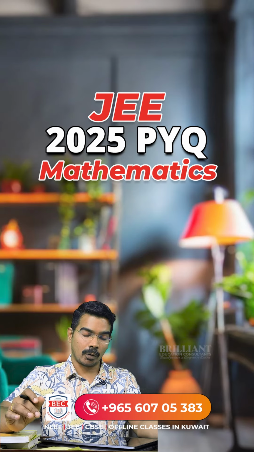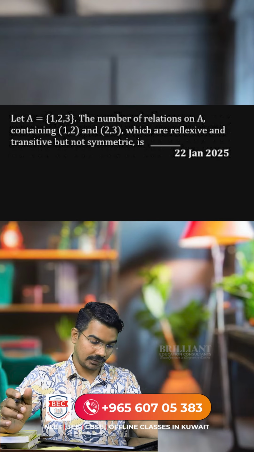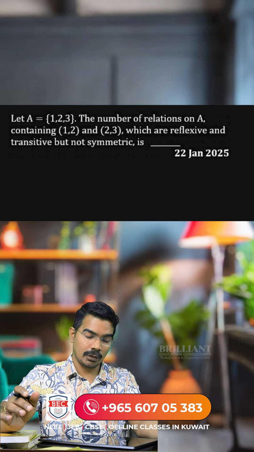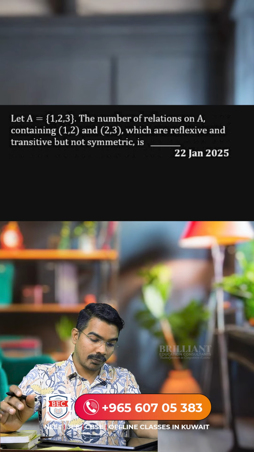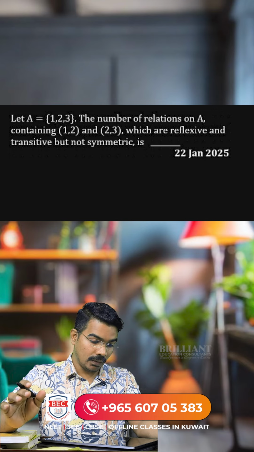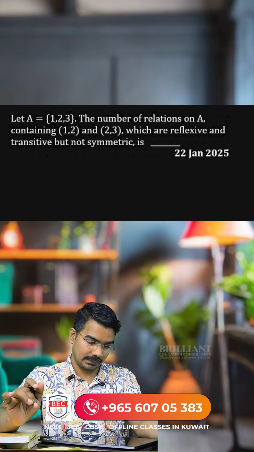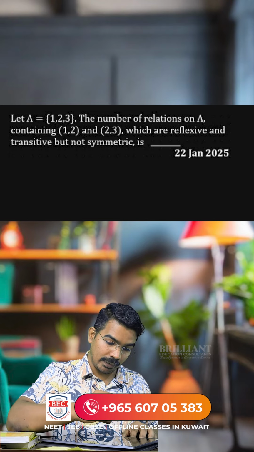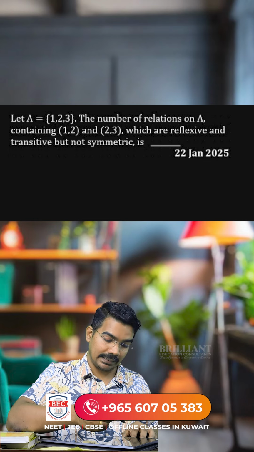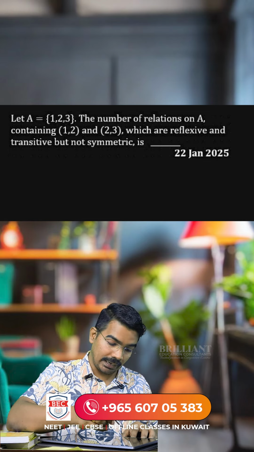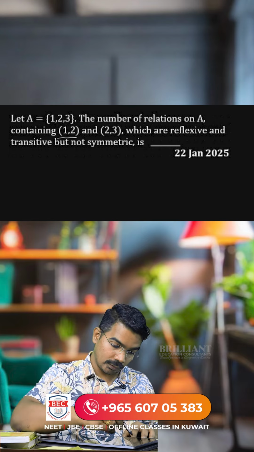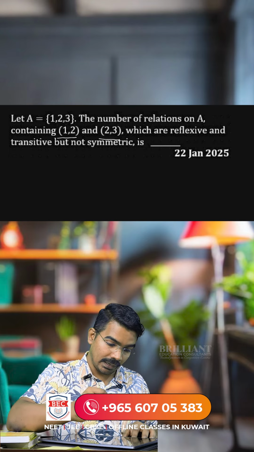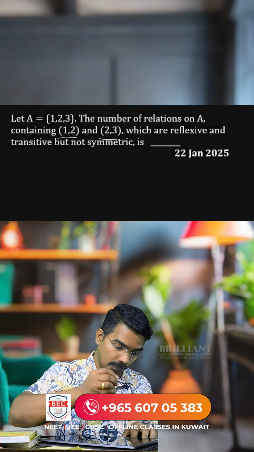Today we are going to solve a problem which comes under sets and relations. So the question is, let A be the set {1, 2, 3}. The number of relations on A containing (1, 2) and (2, 3) which are reflexive and transitive but not symmetric is. So the conditions are given: how many relations are possible on set A? It should contain (1, 2), (2, 3), and it should be reflexive, transitive, but it should not be symmetric.